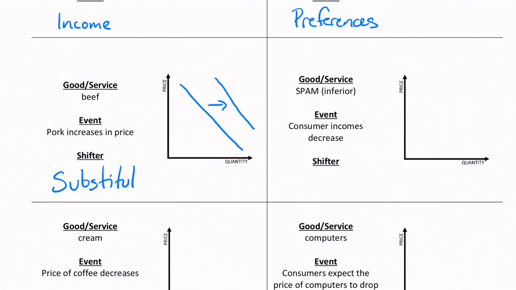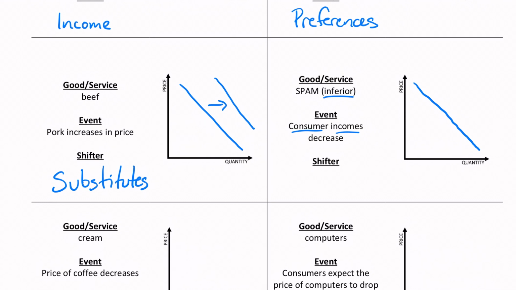All right. Spam, and one note here, spam is an inferior good. And I think I'd actually use this as an example in one of the videos. So consumers and incomes, those are two key words right there. Their income decreases. Now, if their income decreases, that means they're not going to be buying as many fancy steak dinners, right? Fancy steak dinners, that's a normal good. But remember we said things that are inferior are things that are like the generic or off-brand or whatever it might be.